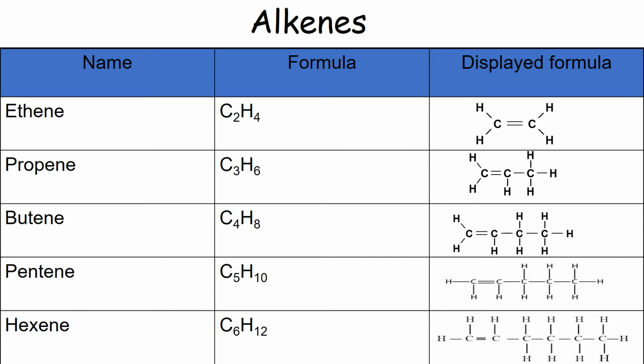The next alkene is butene, C4H8. Again, this has 4 carbons, and there is 1 double bond between 2 of those carbons. And if we check again, every carbon has 4 bonds coming off it. Pentene is C5H10. So again, 5 carbon atoms with a double bond between 2 of those carbons. And the final one we're going to look at today is hexene, C6H12. Just 6 carbon atoms with a double bond between 2 of those.